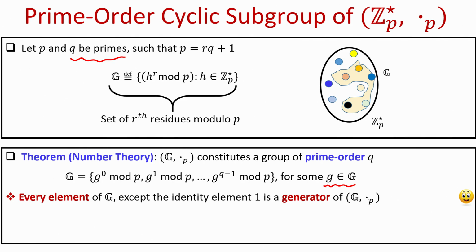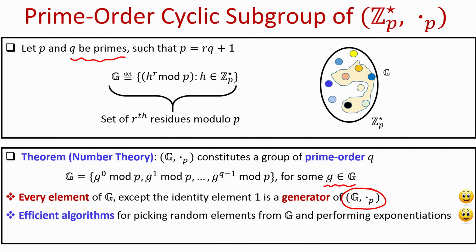And moreover, the important, interesting property that we obtain here is that since my group G has prime order, every element in this set G except the identity element will be a generator for the subgroup which I have picked. Why am I calling it a subgroup? Because the elements in the set G are a subset of the elements in Z_P star, but the operation in this set G, namely multiplication modulo P, is the same as the operation in the bigger group, namely Z_P star. That is why I am calling it a subgroup. So, since the order of this subgroup is prime, every element from this subgroup will be a generator except the identity element.